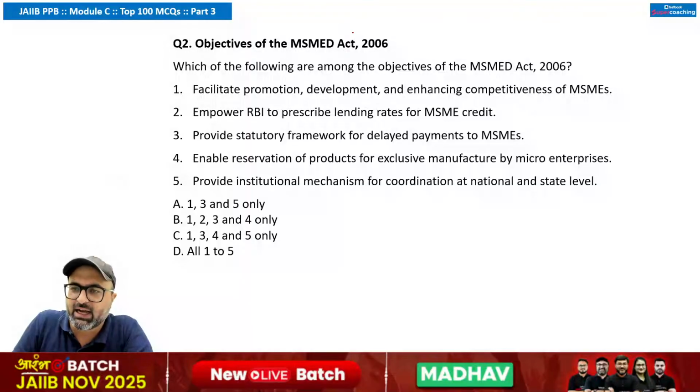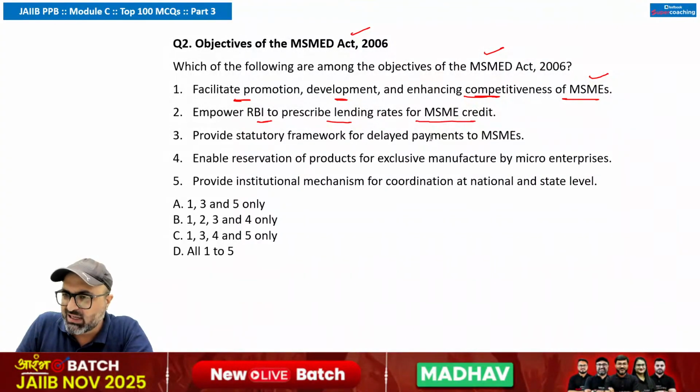Objectives of MSME Act 2006. Which of the following are among the objectives of MSME Act 2006? The first point: facilitate promotion, development and enhancing competitiveness of MSMEs. The second point talks about empowering RBI to prescribe lending rates for MSME credit. Is it responsible to prescribe the lending rates? No, sir. Next, it provides a statutory framework for delayed payments to MSMEs.